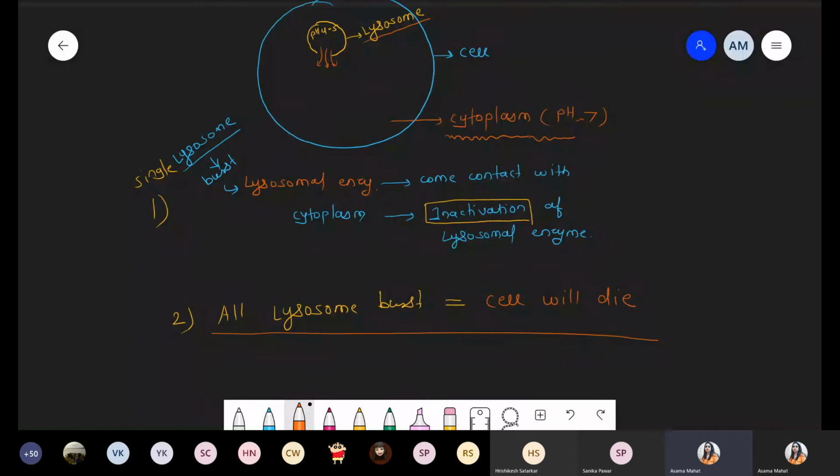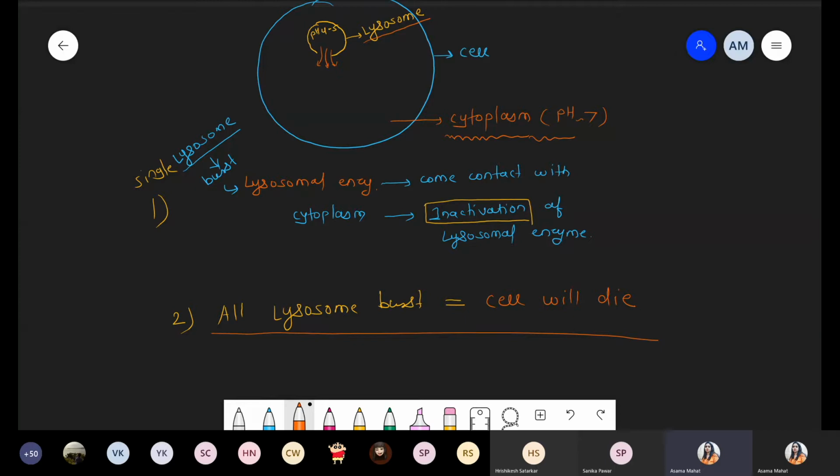Yes, you can ask me now. Ma'am, will the pH of the lysosome not affect? That's why I'm telling you, just remember: you take 2 drops of lemon juice, only 2 drops. Lemon juice is also an acid, citric acid. And you take 1 liter of water, which is neutral. If you add 2 drops of lemon, does it change the pH of that water? Is there any adverse or harmful change in that water? No. The same thing happens with a single lysosome.